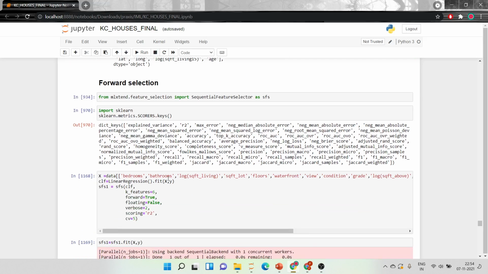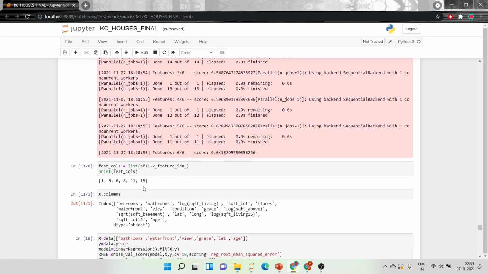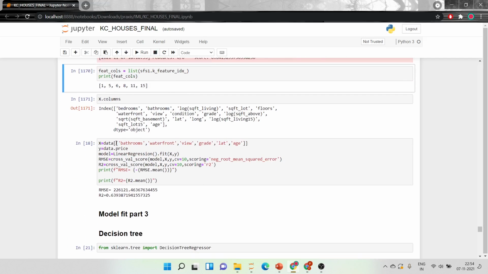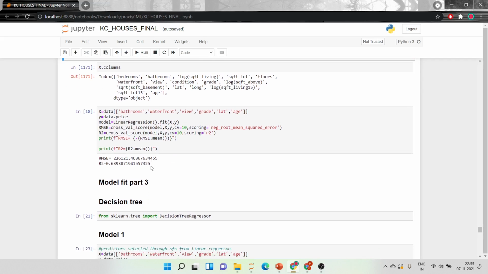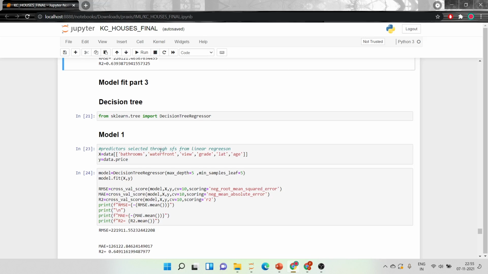And let's do the forward selection now. We can do that by using an internal function available to us, mlxtend, and sequential feature selection. In this, we'll also give all the variables as predictors, and this is the syntax for SFS, sequential forward feature selector. We have to give how many features we want to use as predictors, and the scoring R2. It will try to maximize the R2, and it gives us the indexes. We can use those indexes and do our linear regression again. We see that our R square has somewhat increased from our initial models. Slowly we are getting there.